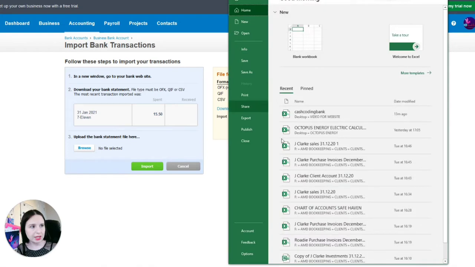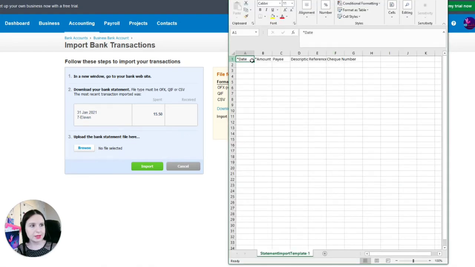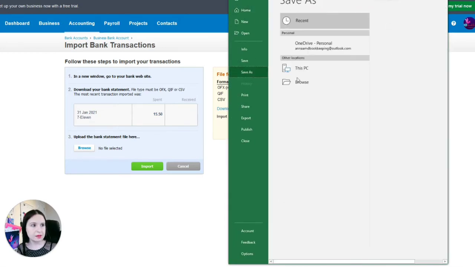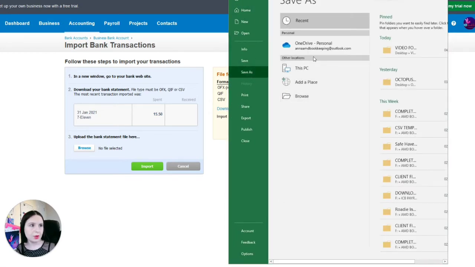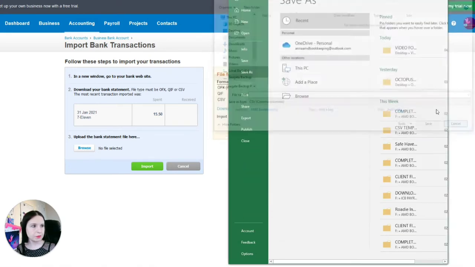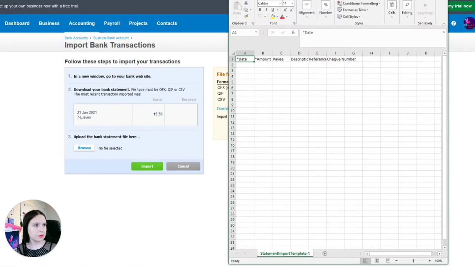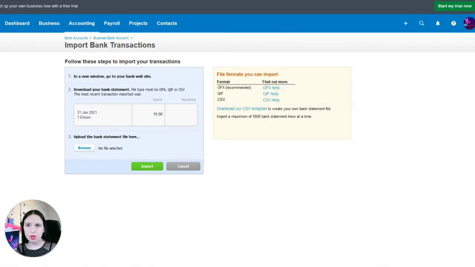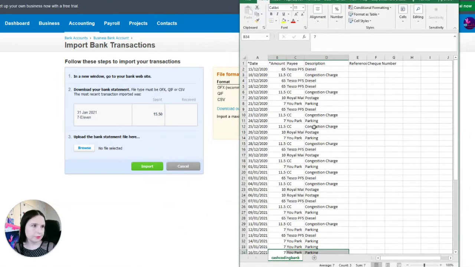So once you have actually gone through the process of extracting data from your bank statement and putting it in the correct columns, you can save it as a CSV file, save as, browse, and then we are going to save it as a CSV, which is down here. Okay. Here's one I prepared earlier. So as you can see here, there are a whole load of cash coding items such as parking, diesel, etc.